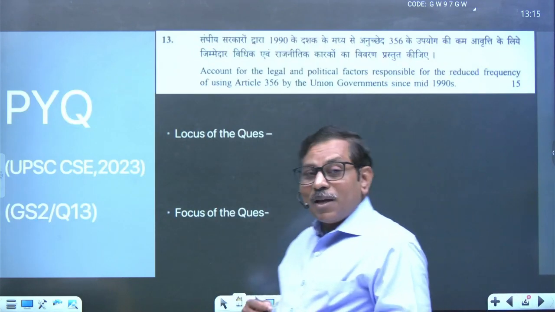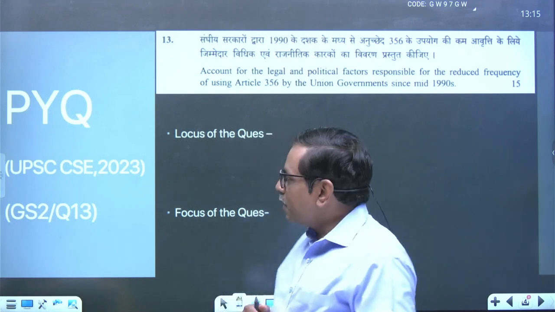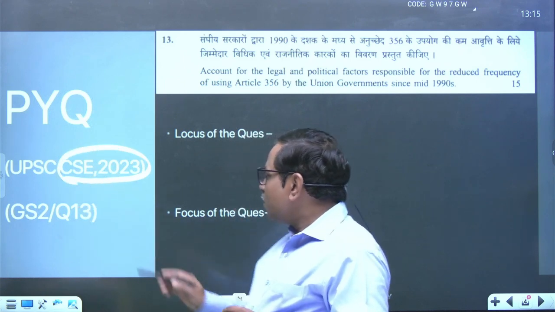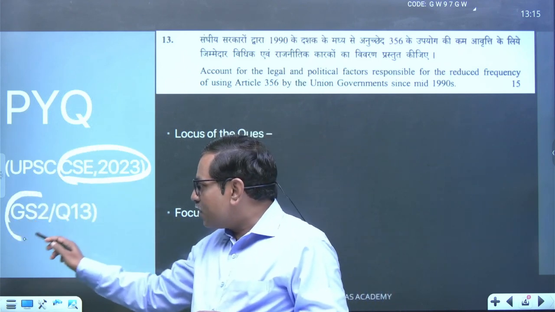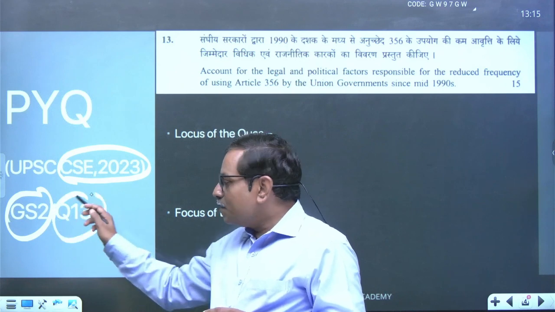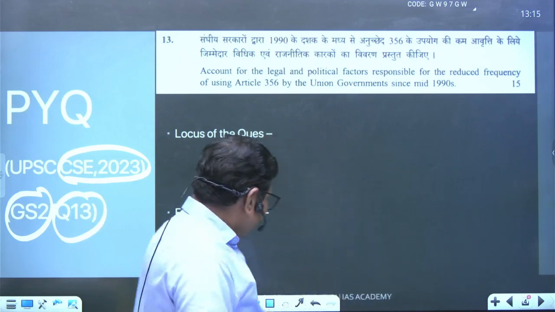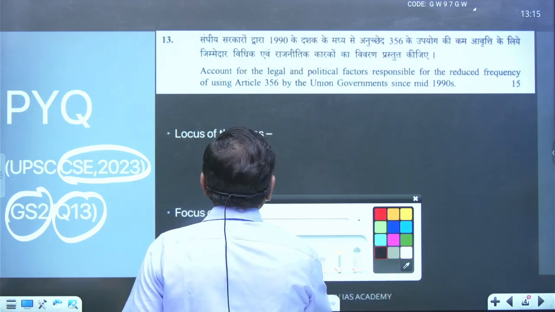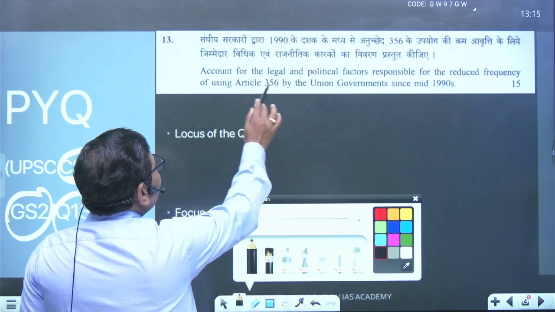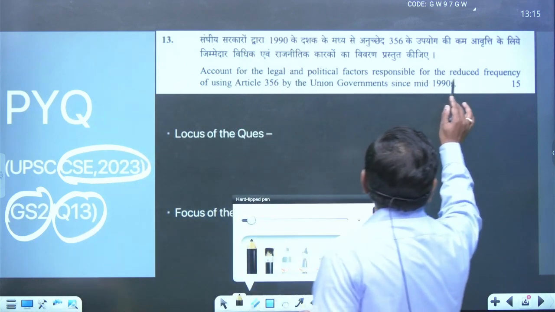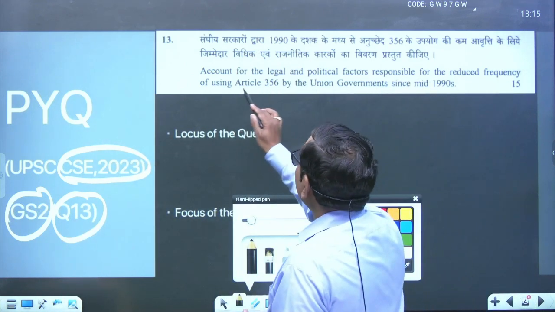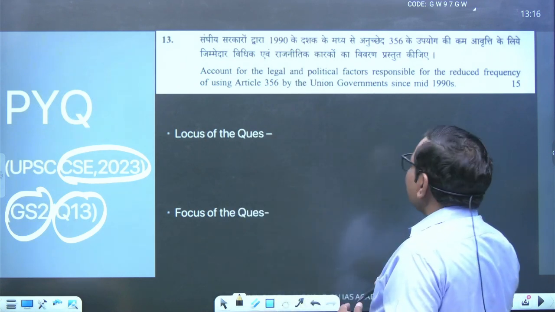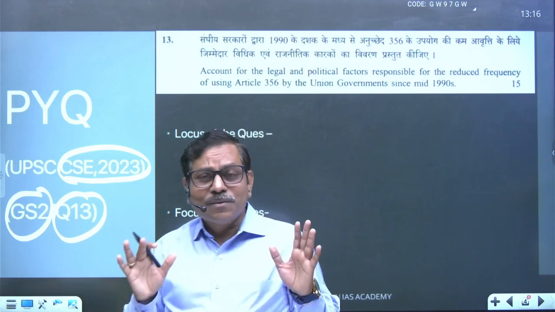One question I have selected from the previous year is from the Civil Services Examination 2023. This is General Studies 2, question number 13. The question is very clear: Account for the legal and the political factors responsible for reduced frequency of using Article 356 by the Union government since mid 1990s.